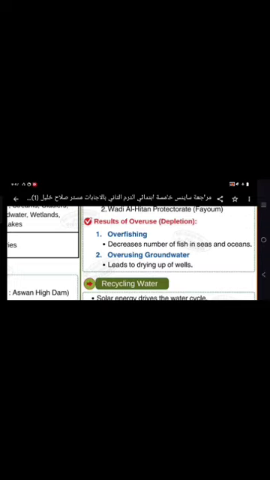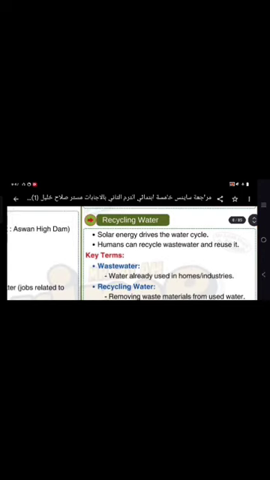Results of overuse of resources that lead to depletion, like overfishing and overusing of groundwater. Overfishing decreases the number of fish and marine living organisms in seas and oceans. Overusing groundwater leads to drying up of wells.